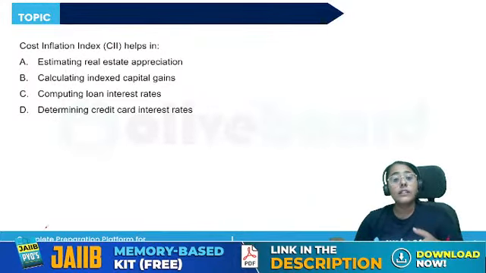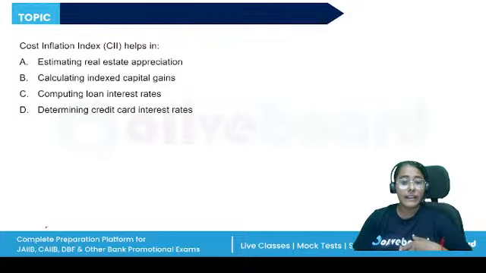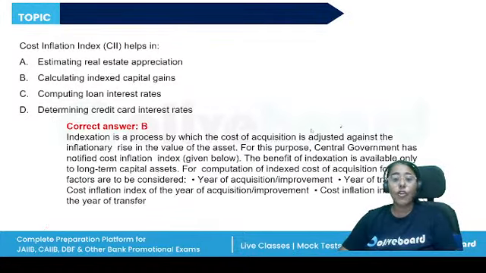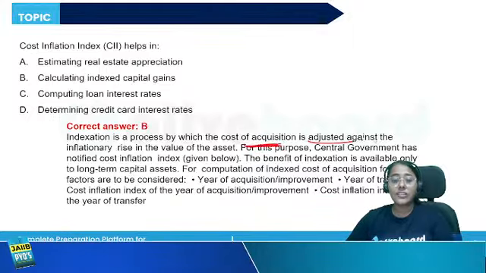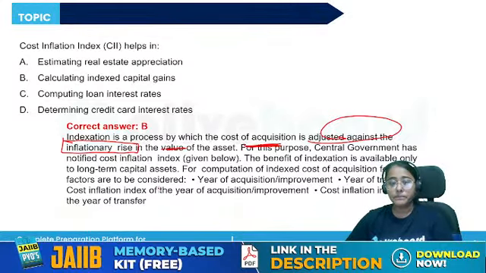But for the long-term capital gain, we'll be deducting the indexed cost of acquisition and the indexed cost of improvement, right? So this indexation is a process by which the cost of acquisition is adjusted against the inflationary rise in the value of the asset, right? Central government notifies the cost inflation index for all the years.